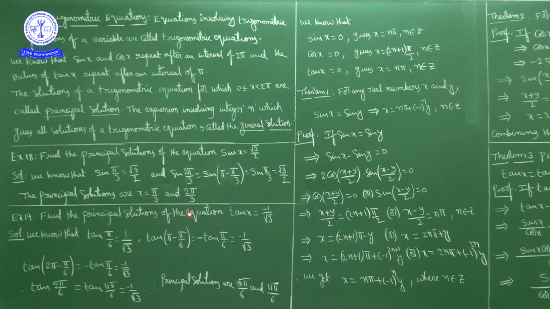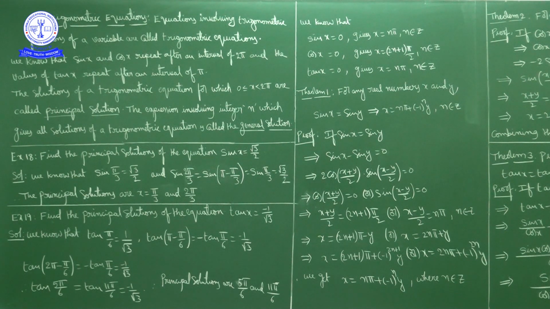find principal solutions of the equation tan x is equal to minus 1 by root 3. Tan x is equal to minus 1 by root 3. Okay, principal solutions of the equation tan x is equal to minus 1 by root 3. But tan x is equal to minus 1 by root 3. Tan x negative, right hand side negative, tan negative in second and fourth quadrant. And tan is positive in first and third quadrant, tan is negative in second and fourth quadrant. Okay, so tan x negative means here x lies in second quadrant and fourth quadrant.